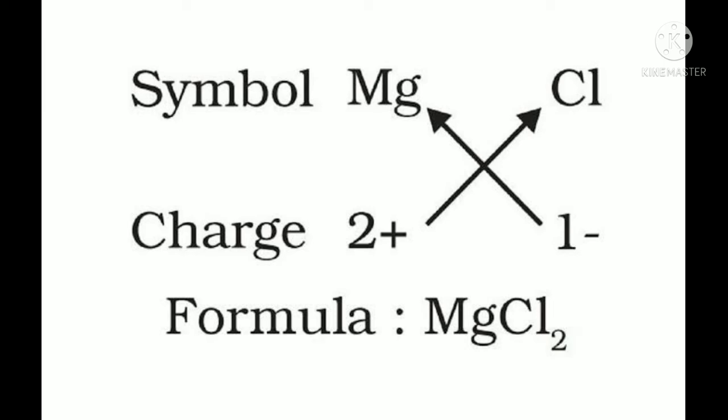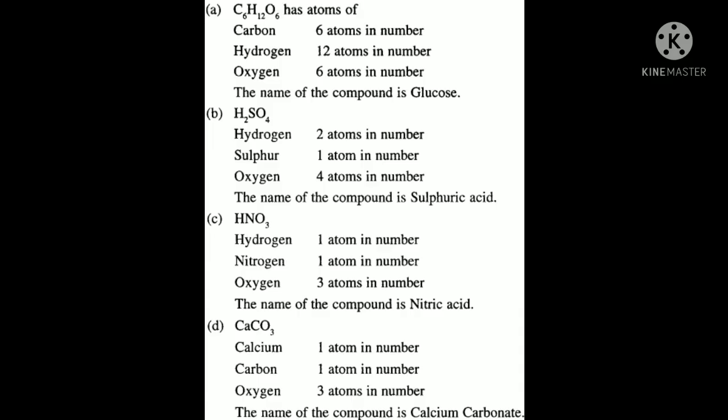Then now we'll come to some molecular formulas. What is given? C6H12O6. What is this? This is glucose. Here 6C means 6 atoms of carbon are there, hydrogen 12 atoms, oxygen 6 atoms. So this is glucose. H2SO4 is sulfuric acid. Here there are 2 atoms of hydrogen, 1 atom of sulfur, and 4 of oxygen.